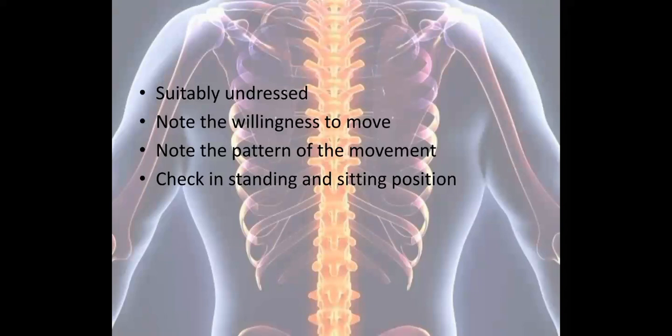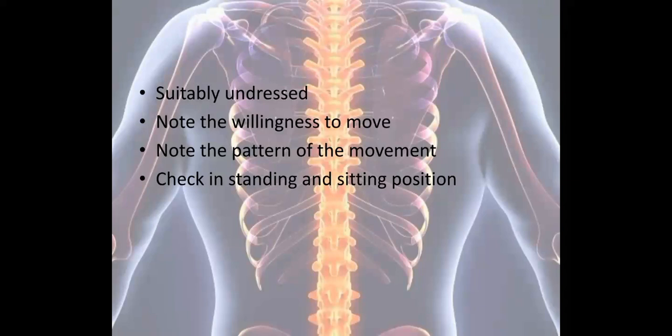So for the observation of the lumbar spine, the patient should first of all be suitably undressed. We have to note the willingness to move, we have to note the pattern of the movement, and we have to observe the patient in standing position as well as in the sitting position. Willingness to move means whether the patient is able to perform the movement or not.